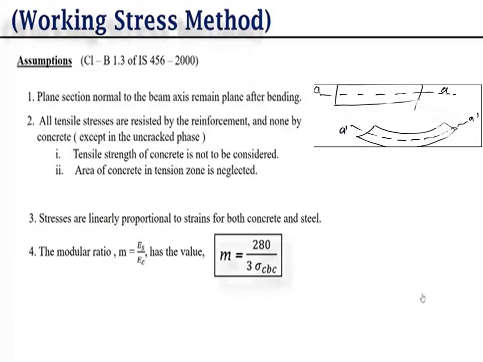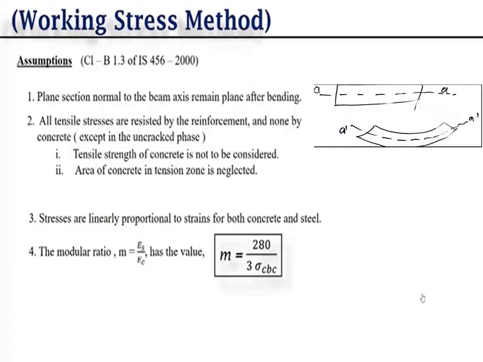Now the second assumption is all tensile stresses are resisted by the reinforcement, not by the concrete. Means if we take a beam or a section and we draw a neutral axis, the top portion is in compression and the bottom portion is in tension. So in a beam we provide reinforcement at the bottom part.